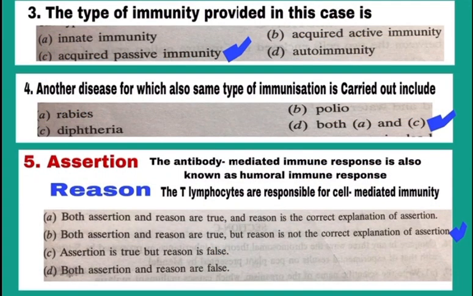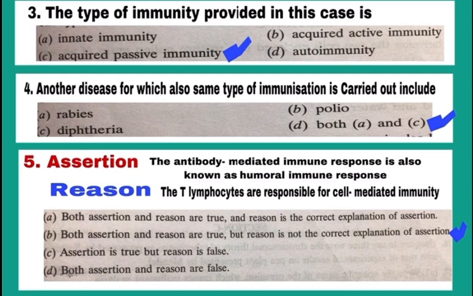Question number 3. The type of immunity provided in this case is acquired, means the person is acquiring during his lifetime, it is not from the birth. So, it is acquired passive. Here the person is not participating in the formation of antibodies, rather he is getting preformed or already formed antibodies. So, it is acquired passive immunity. So, answer is C, mark C.